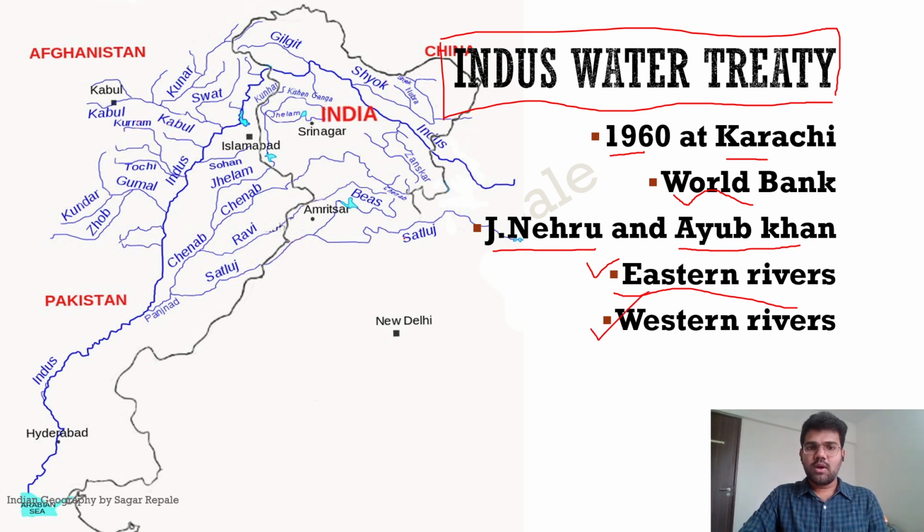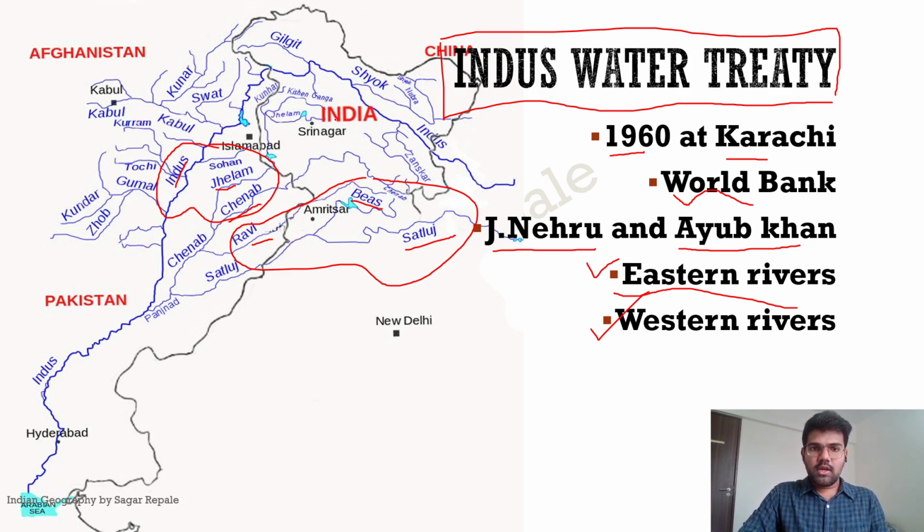So eastern rivers means the river Satluj, river Bias, and river Ravi. And western means Jhelum, then Chenab, and the river Indus. So these three western rivers were allotted to Pakistan. That means Pakistan can use these rivers to their full extent, and India can use the Ravi, Bias, and Satluj to the full extent.